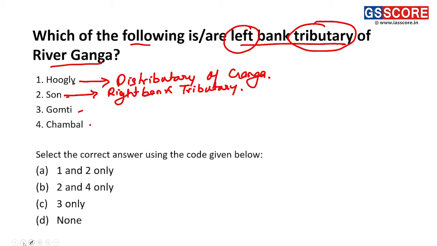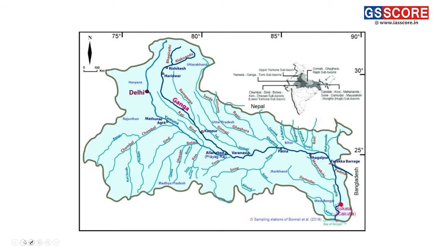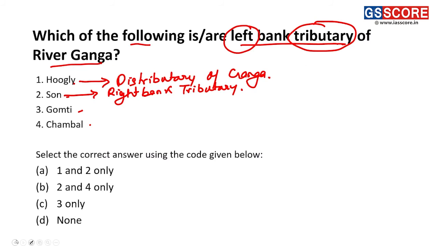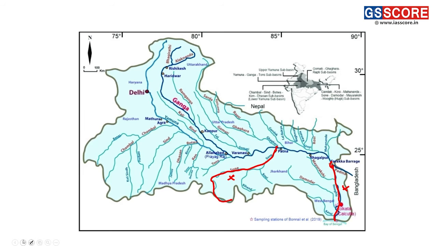We have a map here. So we can see Hooghly, this is a distributary of river Ganga. Secondly, Son river which is present here is not a left bank but a right bank tributary, thus making this statement incorrect. Statement 3, Gomti. We can see it is one of the left bank tributaries of the river Ganga. So this is the correct statement here.